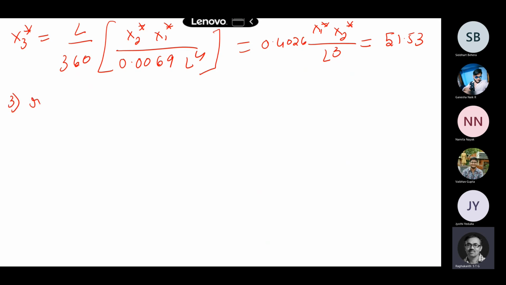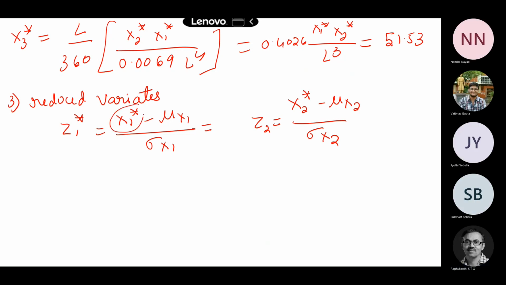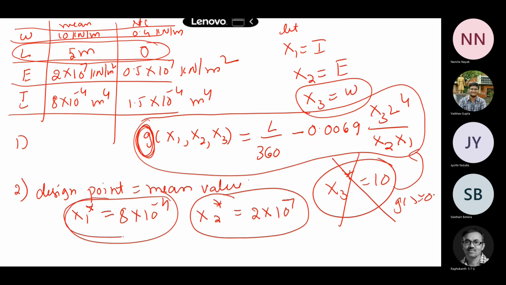Now the next step is you find out the reduced variates, because to calculate beta, you have to do this. That is z1 star, which is x1 star minus mu of x1, by sigma of x1 actually. So what is the z1 value? Z2 will be x2 star minus mu of x2 by sigma of x2. What is the value of this z1 star? What is x1 star minus mu of x1 by sigma of x1? See, x1 star we have taken as 8 into 10 to the power of minus 4. And what is the mean value?